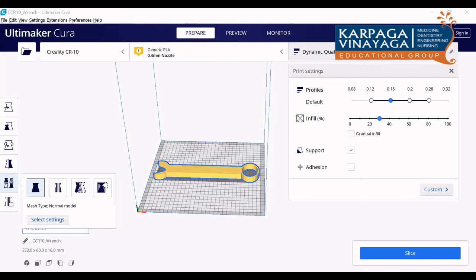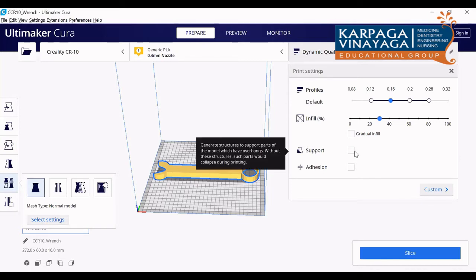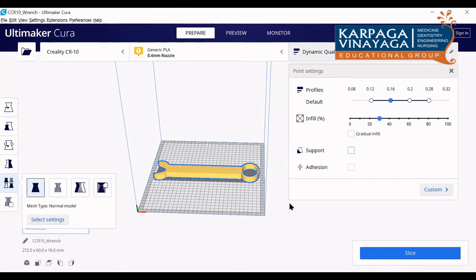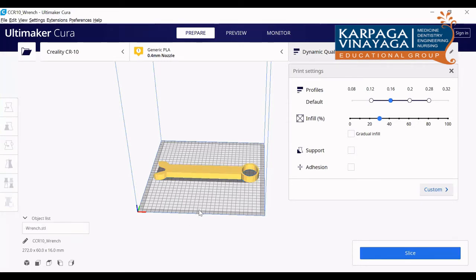So here there is an option called support. If I want support, I can click this. If I don't want my support, I can remove this. So you can see the structure here. Okay. If you rotate this, you can see the bottom of this.